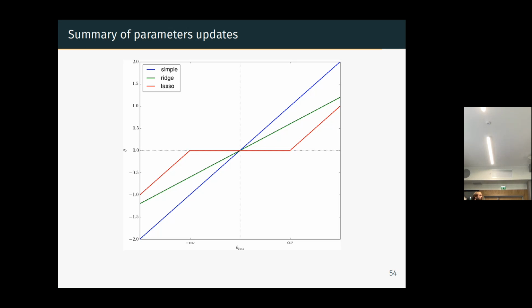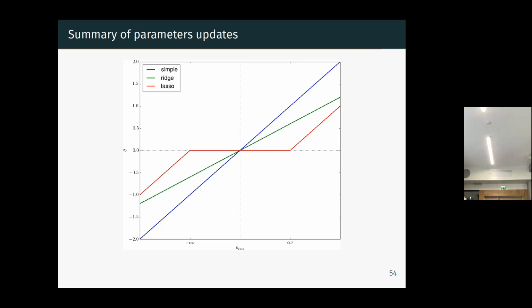If you apply a ridge regularization, you see that if the parameter was expecting to have 2, you will actually have 1.2 for the parameter. So this is the green line, the ridge. The strong parameters are a bit decreased, and the very small parameters are a bit increased. Okay, so obviously it avoids having too big parameters.